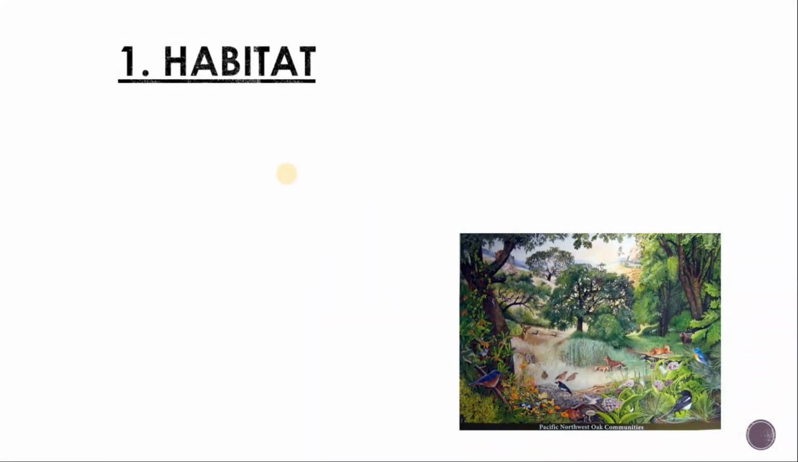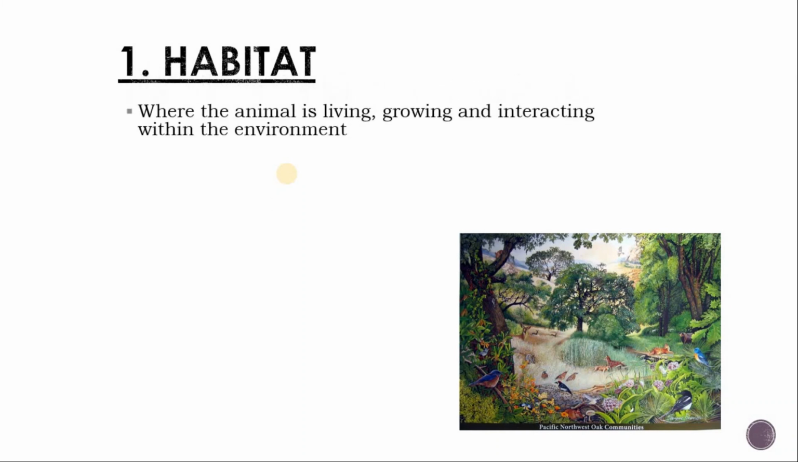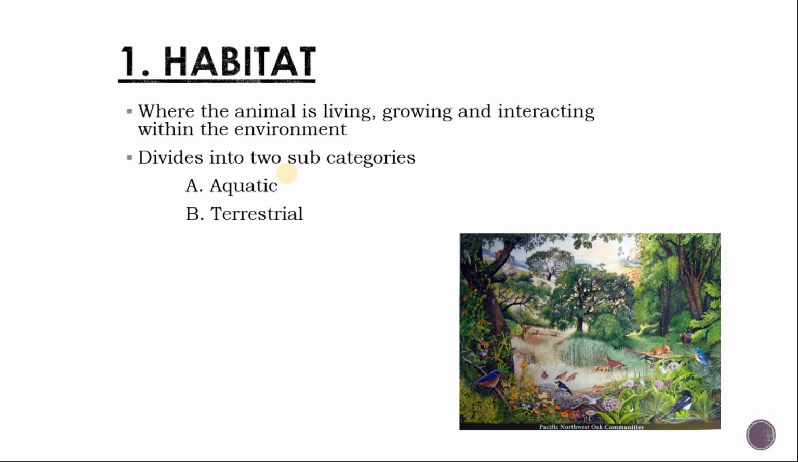Now further we are discussing all these parameters in detail. First one is habitat. Now what is habitat? Habitat is where the animal is living, growing and interacting with the environment. How they interact with other organisms is also a basis on which we can classify animals. Habitat is divided into two subcategories: the first is aquatic and the second is terrestrial. Animals show aquatic habitat and they also show terrestrial habitat.